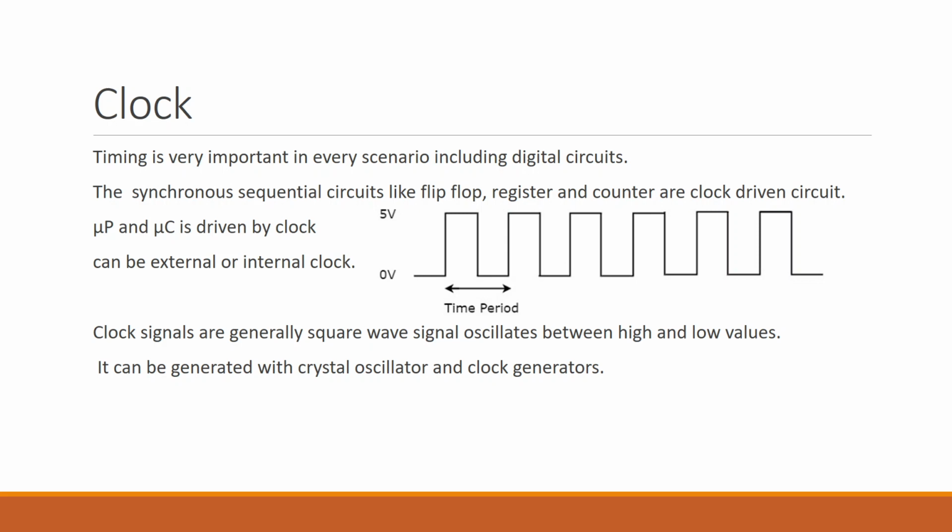So there is a clock present in the digital scenario that is known as a digital clock, or simply, if you talk about embedded systems, microprocessors, microcontrollers, this digital clock is named as a clock. As we are all aware that timing is very important in every scenario, and it has the same importance in digital circuits. Fine. Why is it important in a digital circuit? Because we have the control and monitoring operations done by digital devices like embedded systems, so timing is very important. Fine.